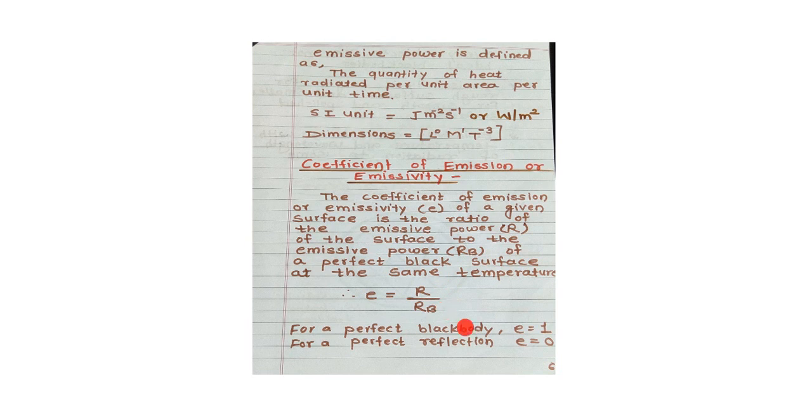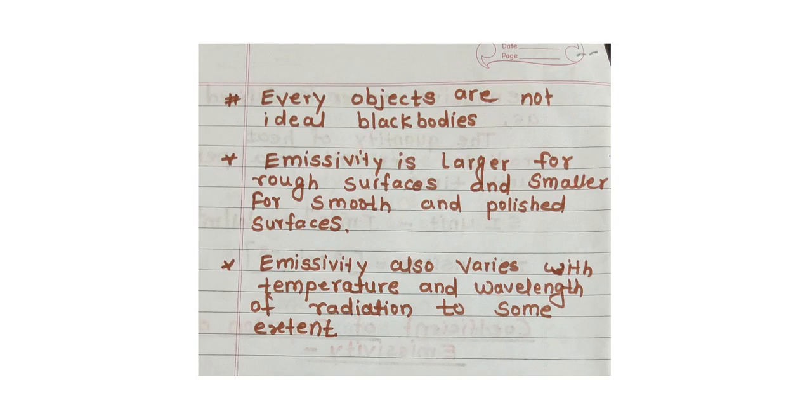For a perfect black body, emissivity equals 1, and for a perfect reflector, emissivity equals 0. Every object is not an ideal black body. Emissivity is larger for rough surfaces and smaller for smooth and polished surfaces. Emissivity also varies with temperature and wavelength of radiation to some extent. Thank you.